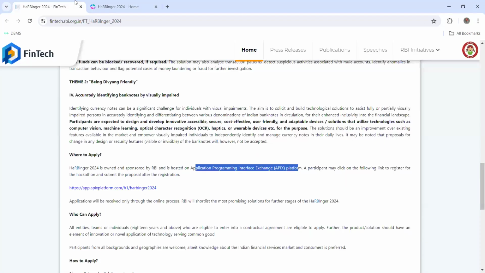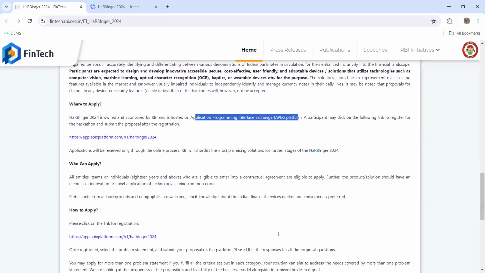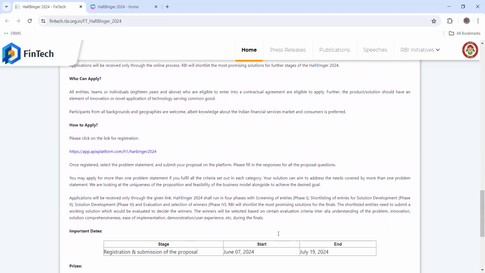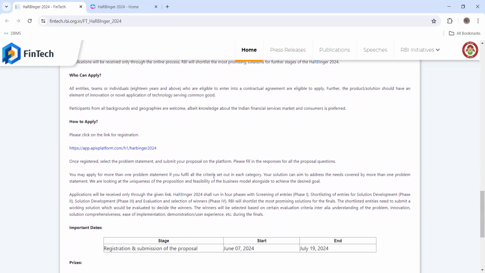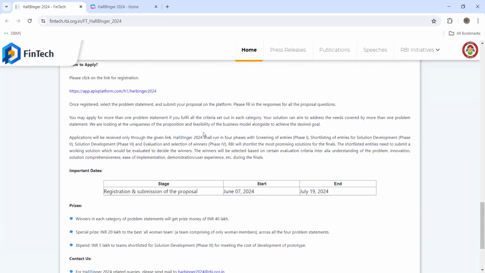And actually, it's a global level hackathon, which will enhance your resume too, right? It will add a plus point to your resume. Now, who can apply? All entities, teams, or individuals 18 years and above who are eligible can apply. So definitely all college students and working professionals can apply for this. Again, the same link, you can click here and register. I will give this link in our description box also.